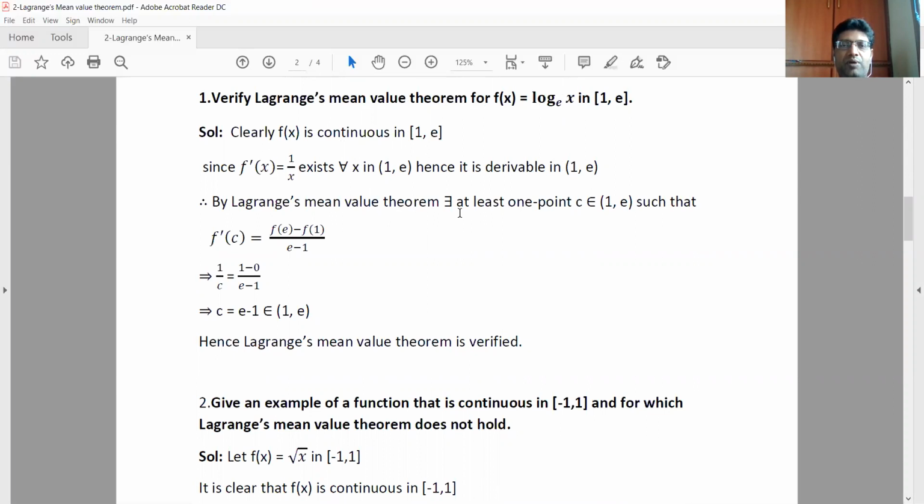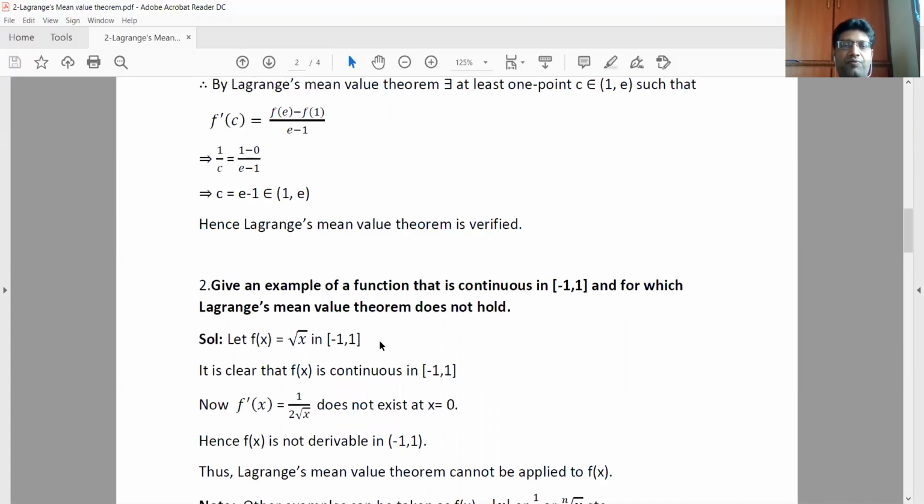So by Lagrange's mean value theorem, there exists at least one point c belongs to open interval 1 comma e such that f dash of c equals to f of b minus f of a by b minus a. What is b here? A is 1, b is e. So f of b means f of e, which is 1, minus f of a, which is 0, by e minus 1. And f dash of c means 1 by c. So 1 by c equals 1 minus 0 by e minus 1. If you take its reciprocal, c is e minus 1. E is around 2 point something. So if you subtract 1 from that, clearly that value belongs to 1 comma e. Therefore, Lagrange's mean value theorem is verified.